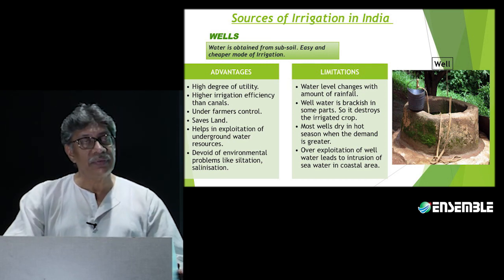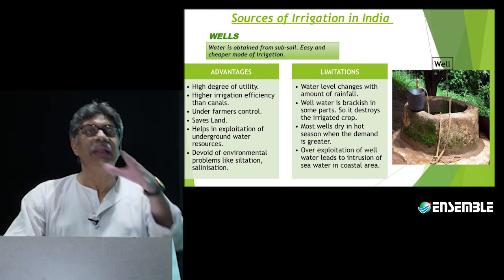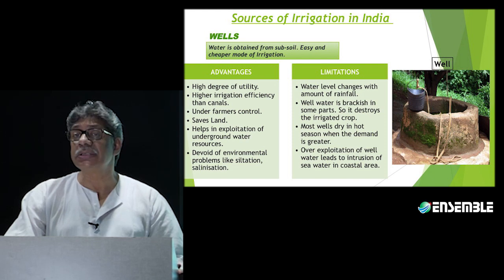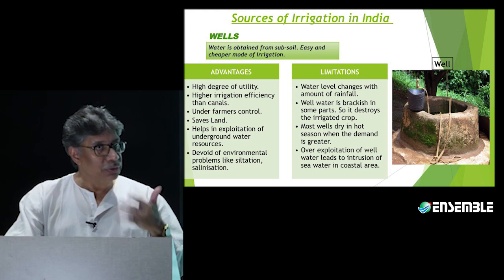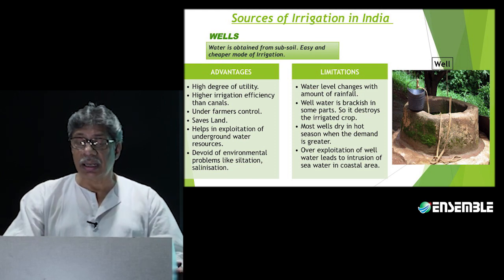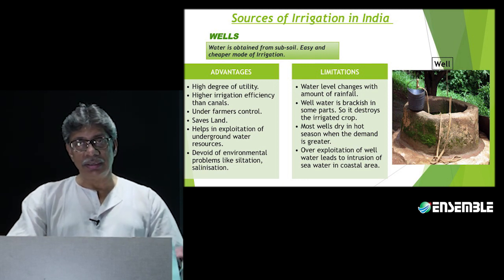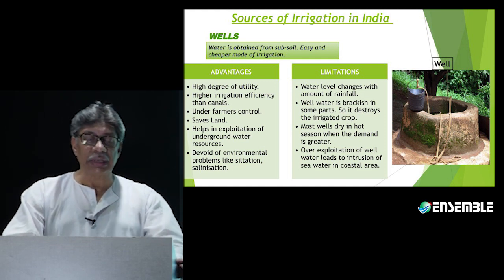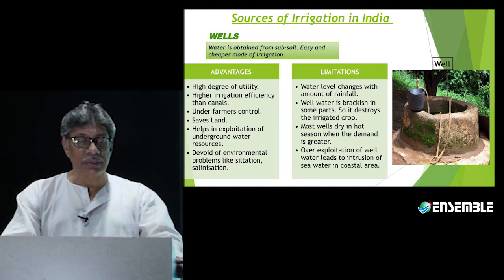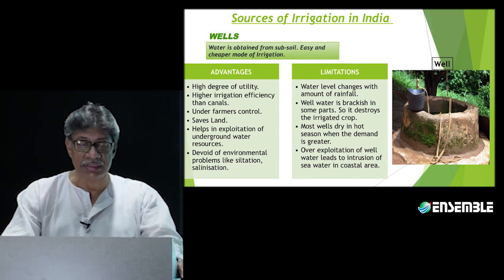Then it has a higher irrigation efficiency, in the sense that a small well that is constructed will irrigate a greater amount of area in comparison to that of a canal, which is much larger, and the amount of investment required in a canal is very high. Wells are under the farmer's control. Every farmer can make it. It also saves land because it requires a very small area. And it helps in the utilization of underground water resources, which generally lie unutilized.